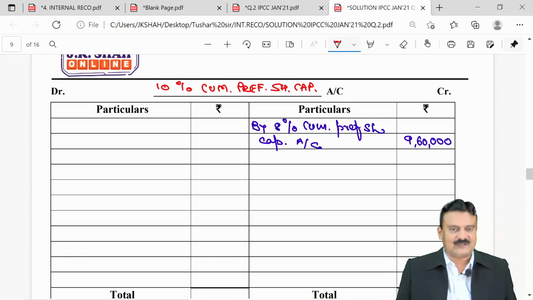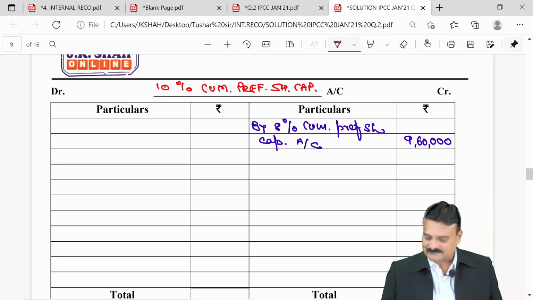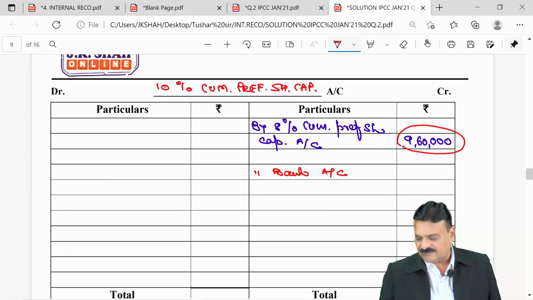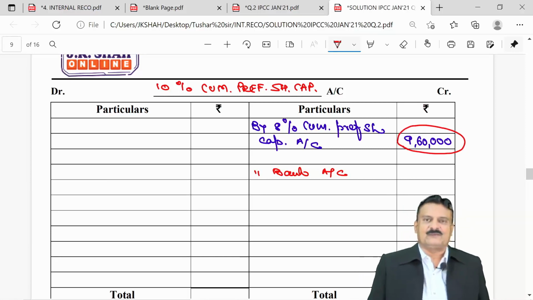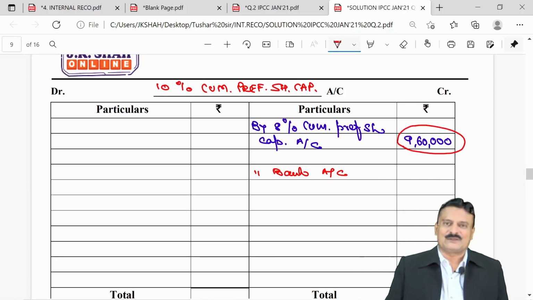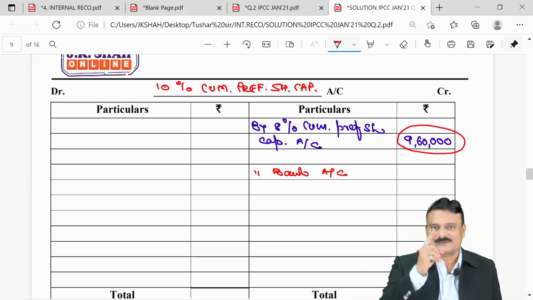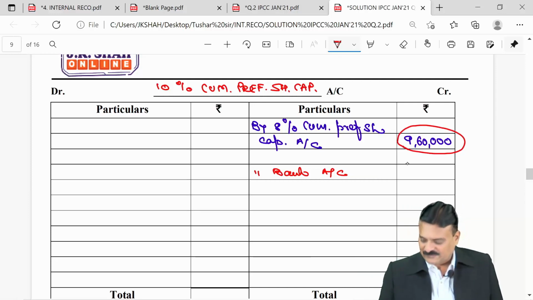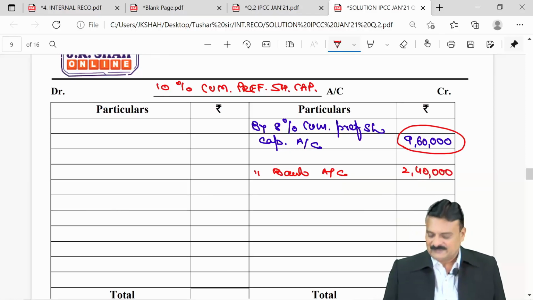So preference share capital, fresh issue by bank account. Your amount is 960. Ratio is 1:4. Okay. So for 4 shares, 1 extra share. So for 960, how much? 1/4. That will be 2,40,000. Okay.